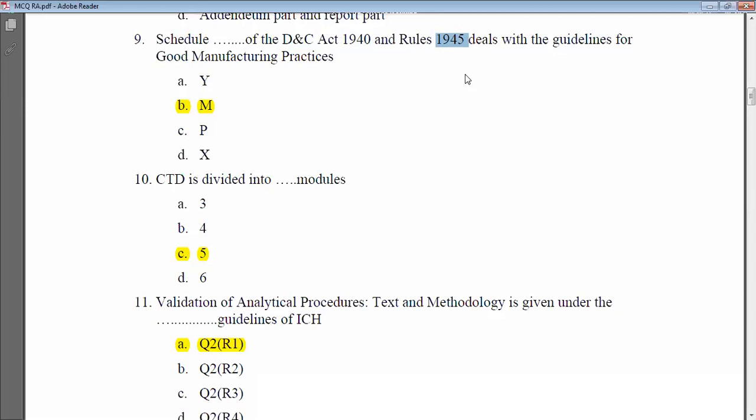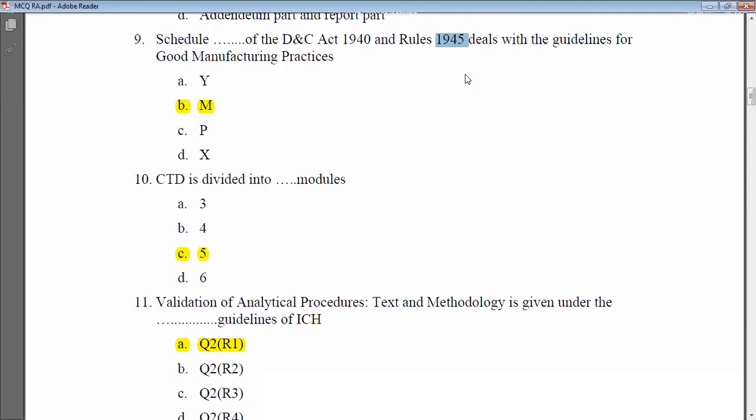Okay, fine. So our MCQ is: which schedule is related with the good manufacturing practices, or GMP? What are the options? Option: Y schedule, P schedule, X schedule, and M schedule. Which is the correct answer? The correct answer is the M schedule. So Schedule M of the D&C Act 1940 and Rules 1945 deals with the guidelines for good manufacturing practices.